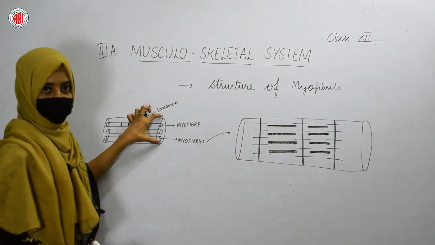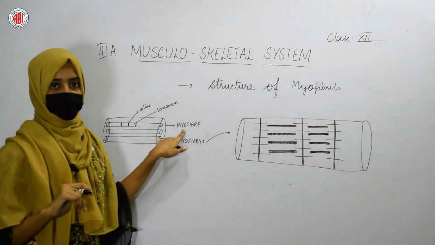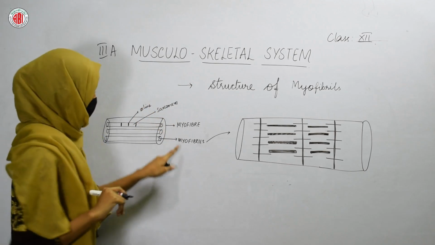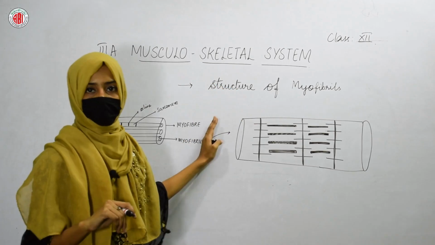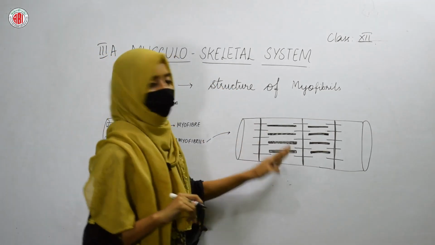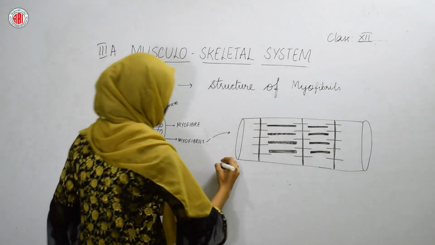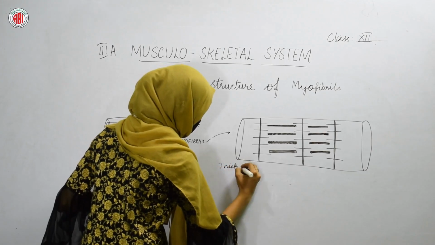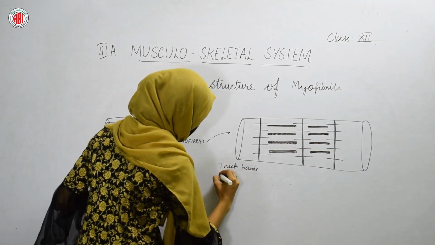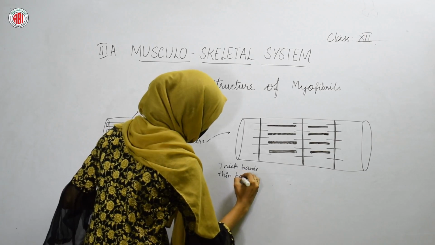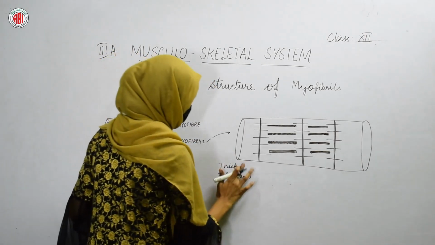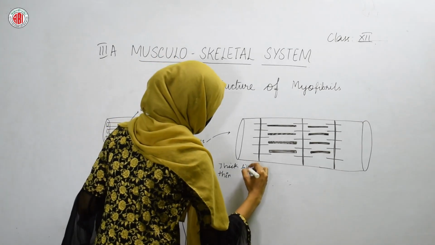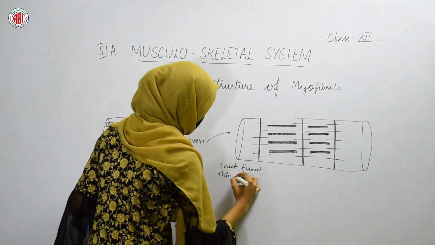This is our myofiber. Inside the myofiber, some bundles are present which are made up of myofibrils. When you take out one myofibril and look at its structure, it will be like this. It shows two types of bands, thick bands and thin bands. Two types of filaments we can say, thick filaments and thin filaments.